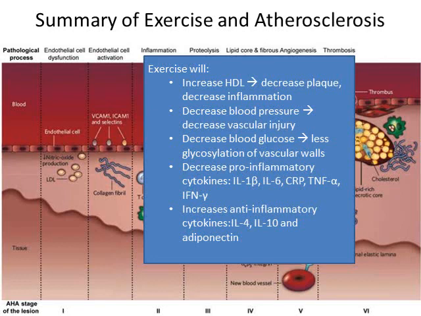Okay, other things: exercise increases HDL, which decreases plaque, decreases inflammation. Exercise decreases blood pressure, which improves endothelial function. Decreases blood glucose, which means we don't glycosylate the endothelial cells and damage those. Decreases pro-inflammatory cytokines. Here's a bunch of those listed here. Also increases anti-inflammatory cytokines. Here's 3 of those here. And a lot of this stuff is found in that Gazer article, as well as that Balducci article.